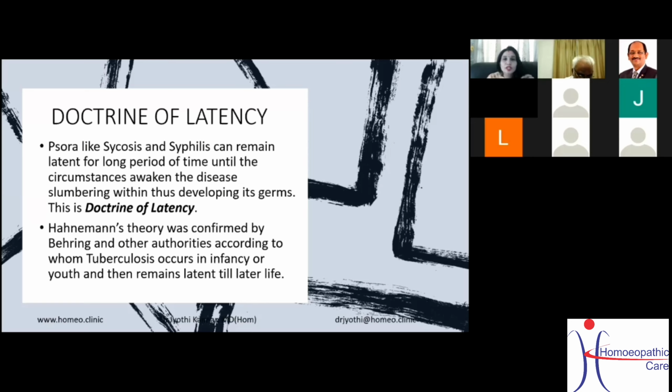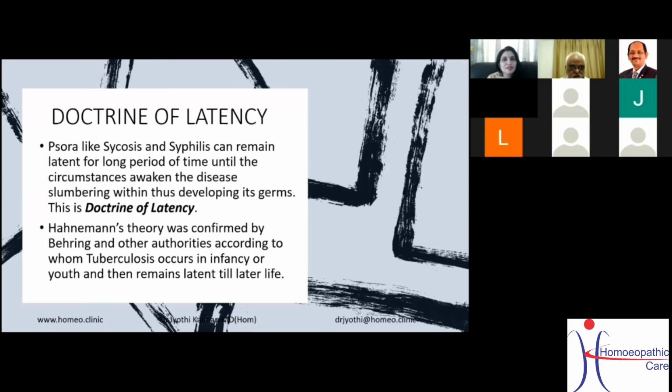As I told, Stuart Close is more into germs, so he has been putting this again and again. So, what is the doctrine of latency? That psora lies latent and waits for a situation until the right time comes, the germs develop again and the psora becomes active again. This theory is called the doctrine of latency.